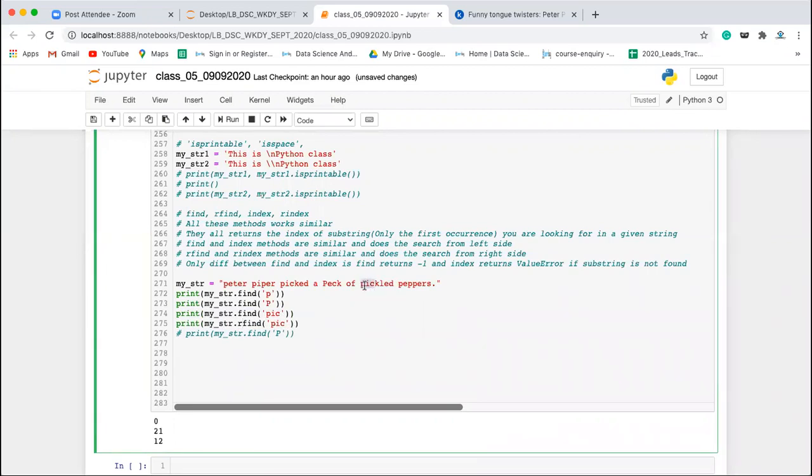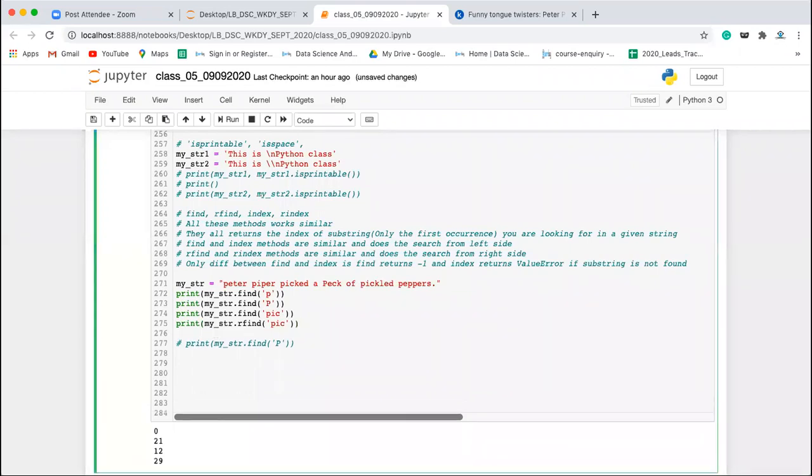It will be giving you the index of this small p. So it is 21, 22, 23, 24, 25, 26, 27, 28, and 29. Okay, so it will be giving the index of this p. Now, let's execute this and check this with z. I'm writing z. This z is not available.